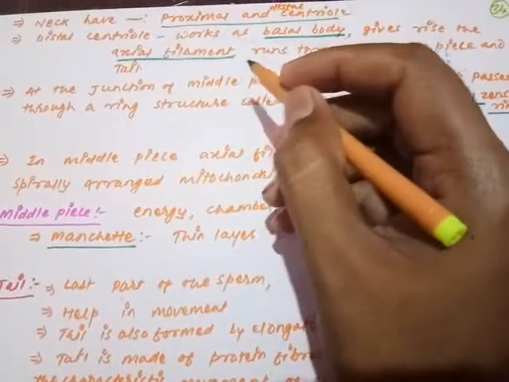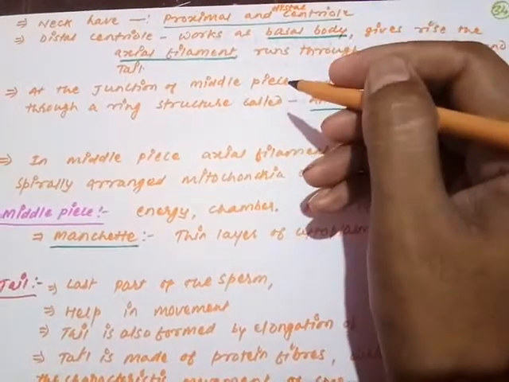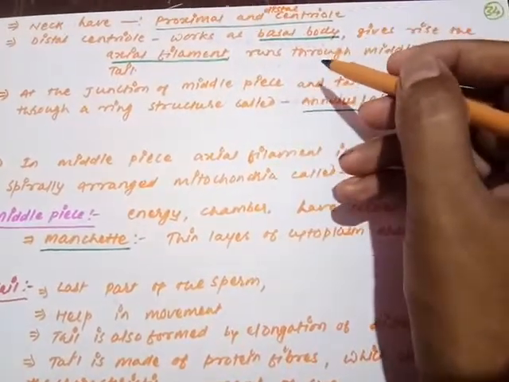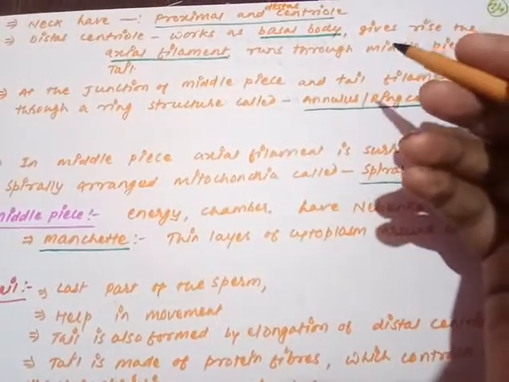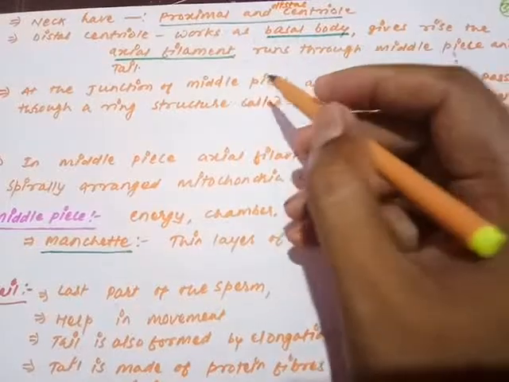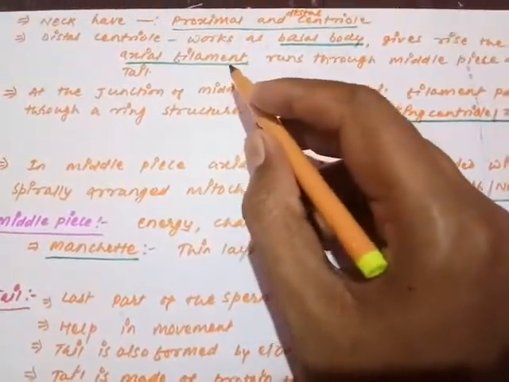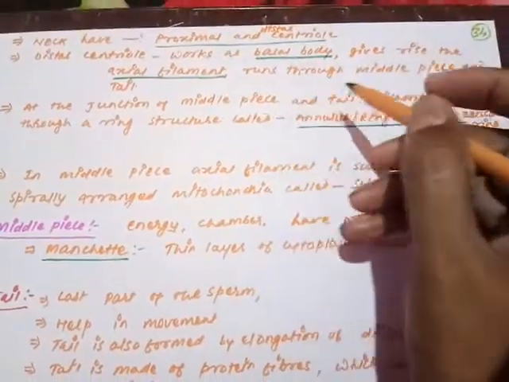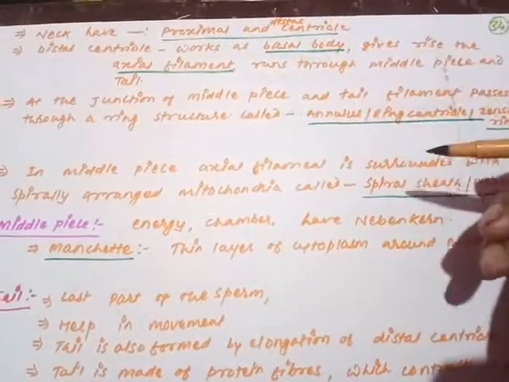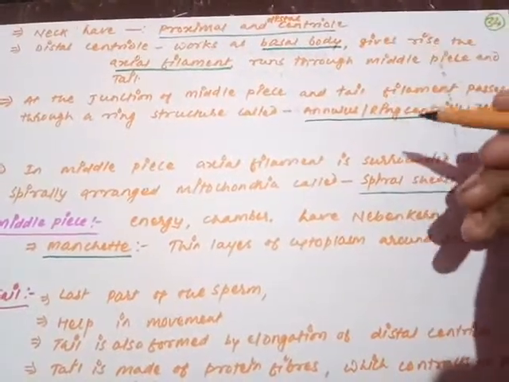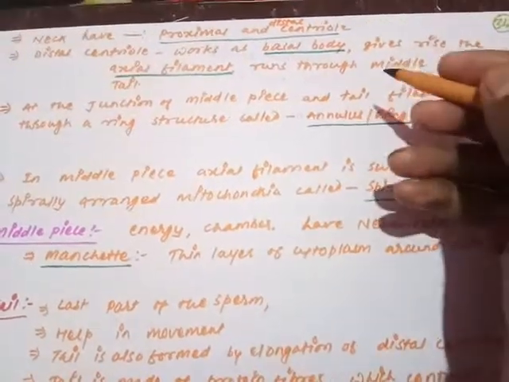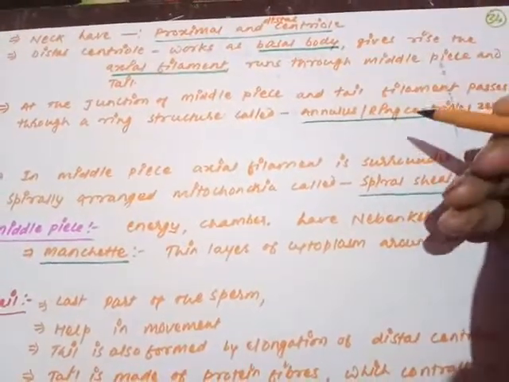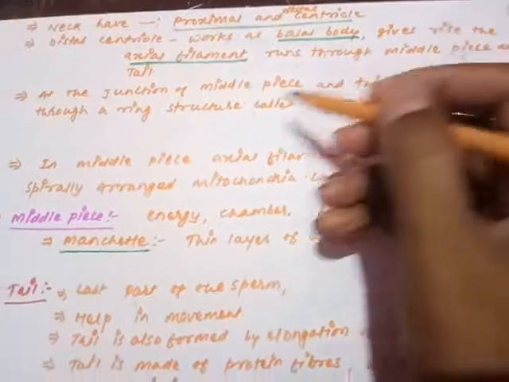What is the distal centriole? The second centriole, which is lying just below the proximal centriole, works as the basal body. It gives rise to a thread-like, filamentous structure. That filament is called the axial filament. The axial filament runs completely from top to bottom, from the point of origin to the point of end of the sperm structure, meaning it runs through the complete middle piece and the tail.